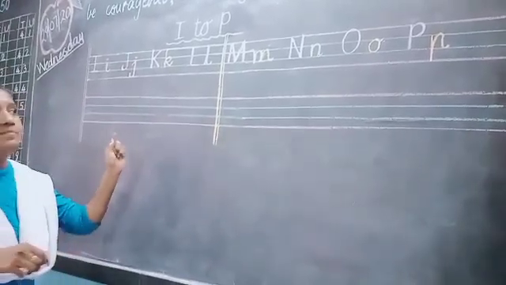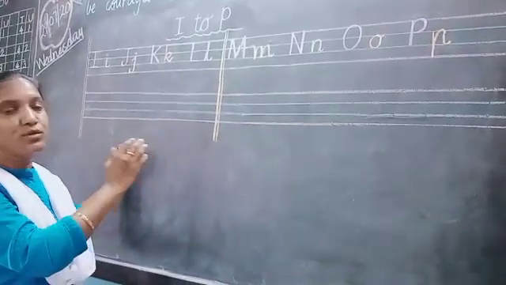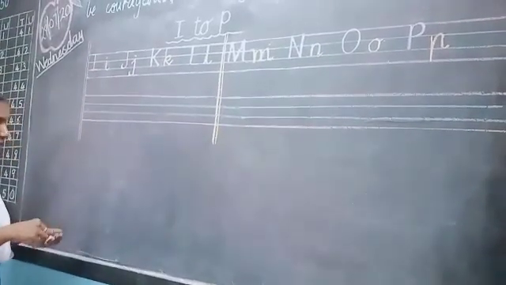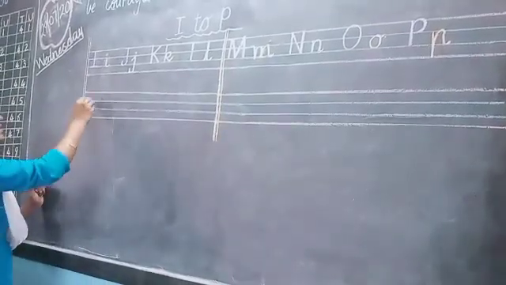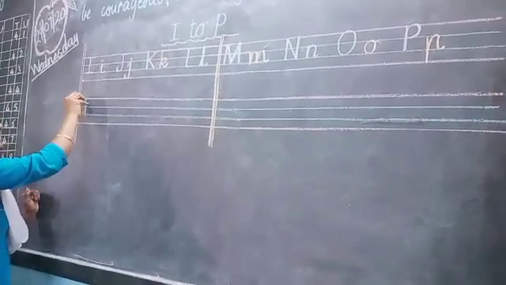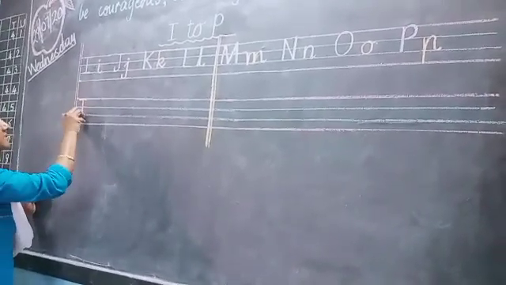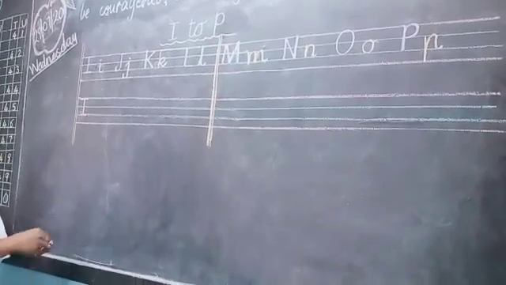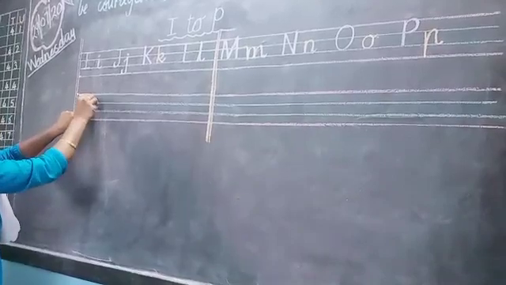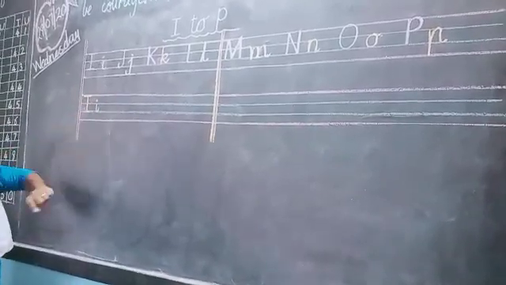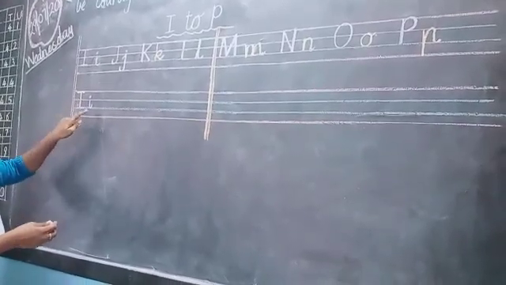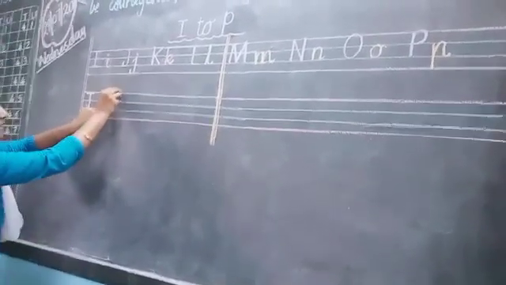So these are your letters and I have taught you how to write. So you have to copy down here. Again I will show you how to write. Just look here. Standing line, slipping line, slipping line. I capital, and keep here 1 finger gap. I small. Now keep here 1 finger gap. I capital, I small.